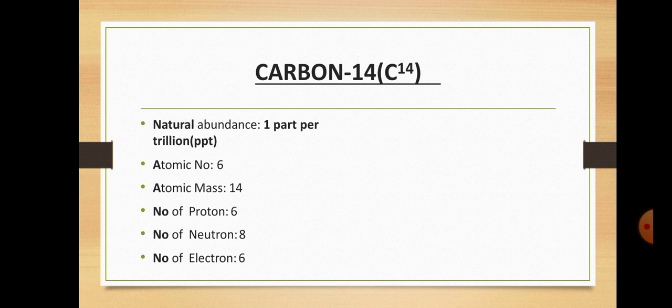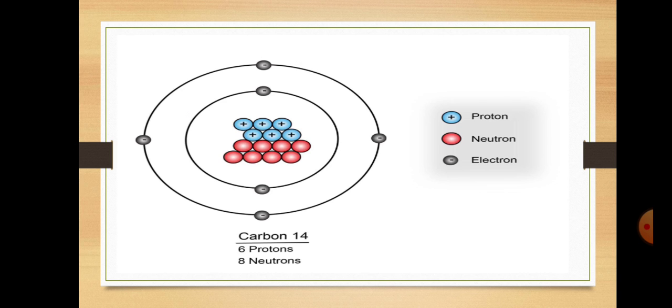Then we discuss carbon 14. Natural abundance 1 part per trillion, atomic number 6, atomic mass 14, number of protons 6, number of neutrons 8, and number of electrons 6. You can see on your screen that in the center 6 protons and 8 neutrons are present. So 6 plus 8 is equal to 14. Carbon 14 means it has 6 protons and 8 neutrons.